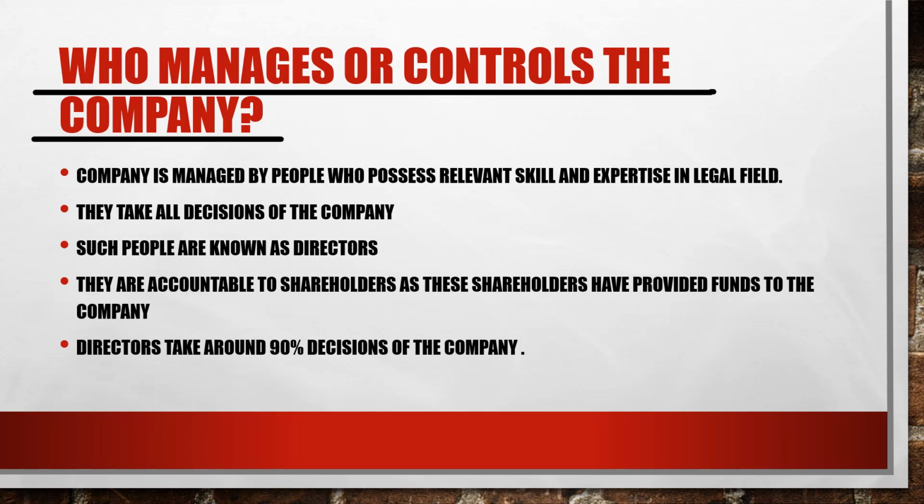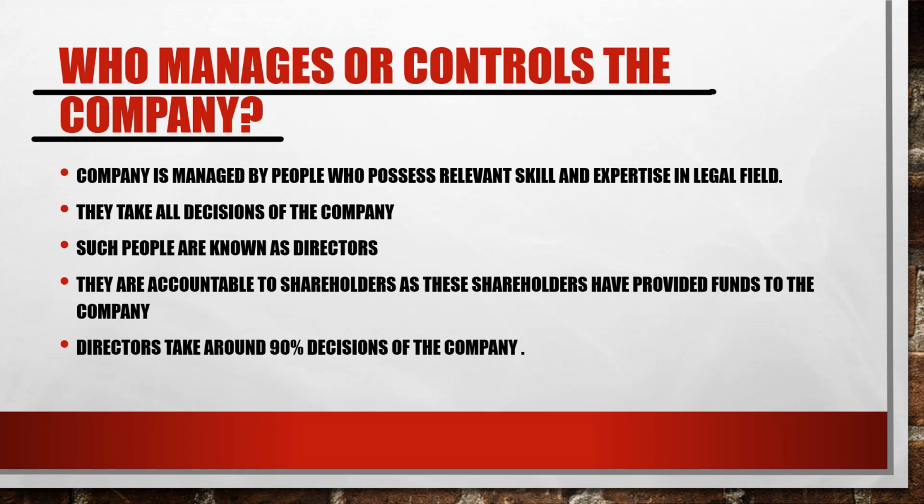So for each and everything, the directors of the company are accountable to these shareholders as well as to the stakeholders, because the stakeholders include the internal as well as the external stakeholders. So the directors of the company, when they are running the company, they are looking into the affairs of the company. So it becomes a prime responsibility for them to be accountable to the shareholders, to the stakeholders over there.